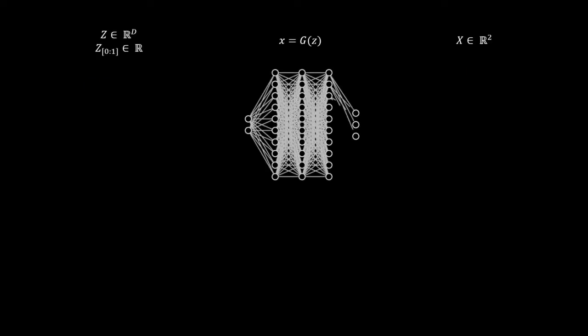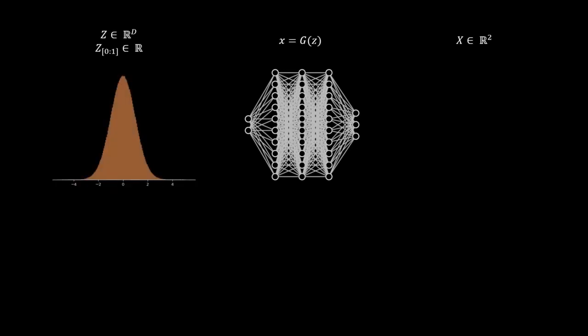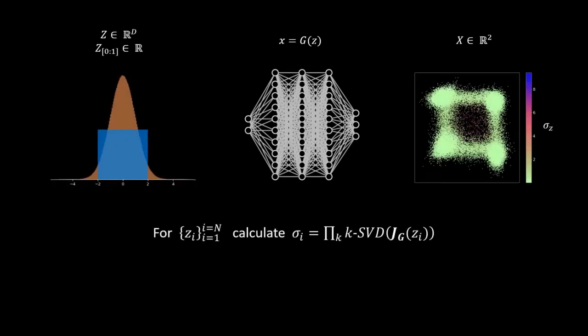Suppose we have a WGAN generator G with leaky ReLU activations. The generator has learned a mapping between latent space Z and output space X, corresponding to the example that we have previously shown. To perform polarity sampling, we start by sampling n latents uniformly from a bounded domain of the latent space. We then evaluate the Jacobian J sub G of the generator at these points and calculate the product of the top k singular values.